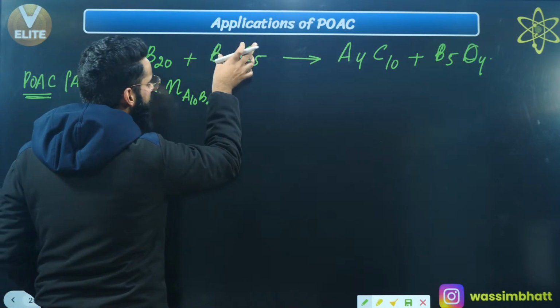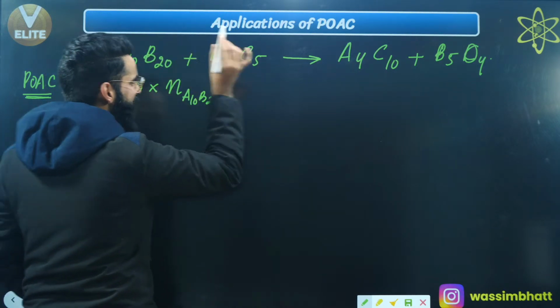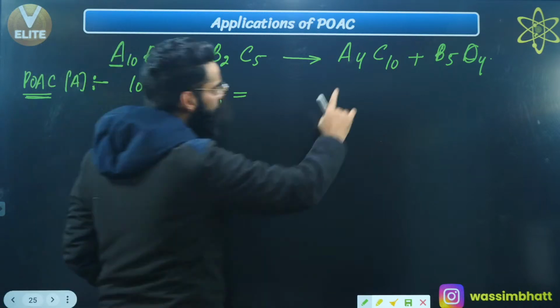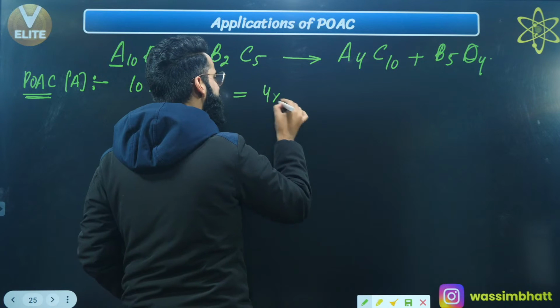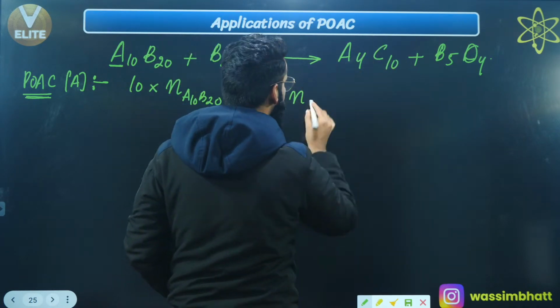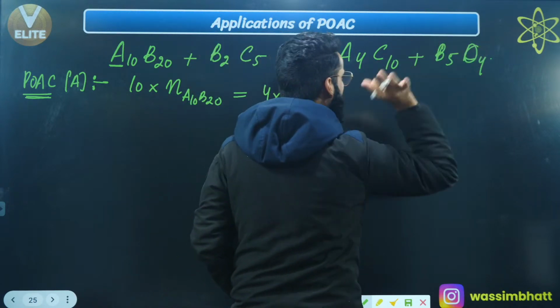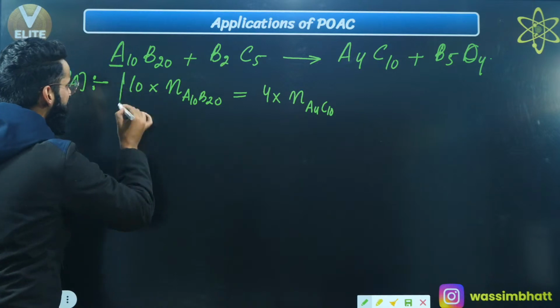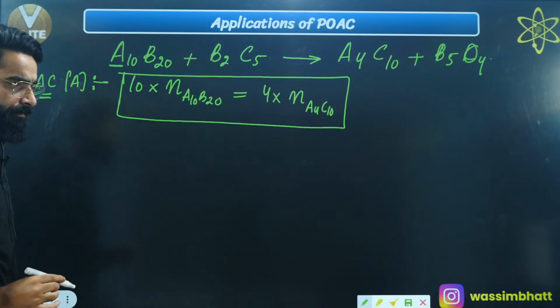Do we have A over here? We do not have A over here, so I've got nothing to do with this, right? Instead of this arrow, I'll be using the equal to sign, right? Do we have A over here? Yes, we have A over here. How many atoms? 4. So I'll be writing 4 multiplied by the number of moles of this whole compound, which is A4C10, right? Do we have A over here? No, so I've got nothing to do with this one as well. So this is one POAC equation in terms of atom A, right?